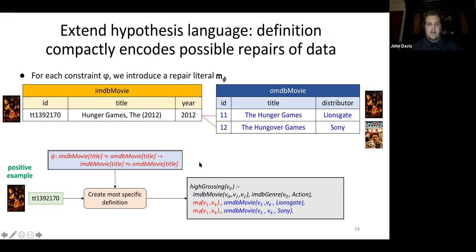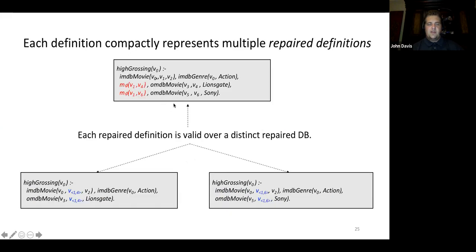Here we introduce a repair literal that signifies the 2 different repairs that can be made to link the IMDb movie with the OMDB database. The DLearn definition here actually compactly represents 2 different repair definitions. The repair definitions are valid over a distinct repair database.